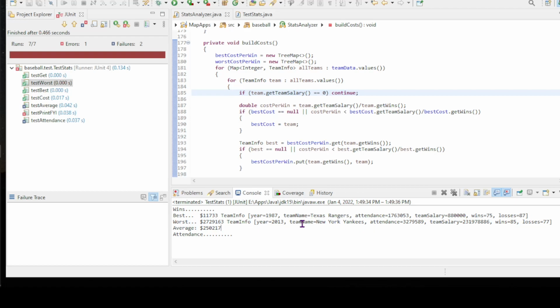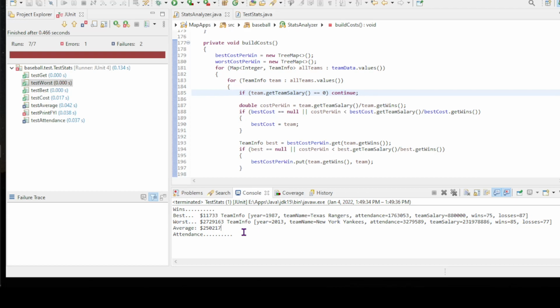The worst of all time being the 2013 New York Yankees, who had 85 wins, a good total. They probably went to the playoffs with 85 wins, and spent, let's see, $231 million. So they had spent a total of 2.7 million dollars per win. So clearly the Yankees that year had a better win total. They actually won more than they lost, but they spent a ridiculous amount for that. That team in Texas really did well.